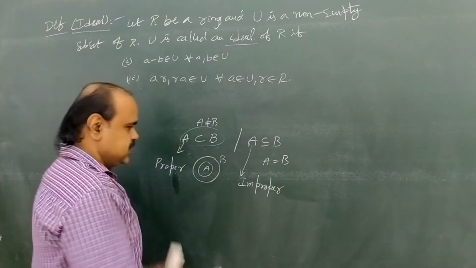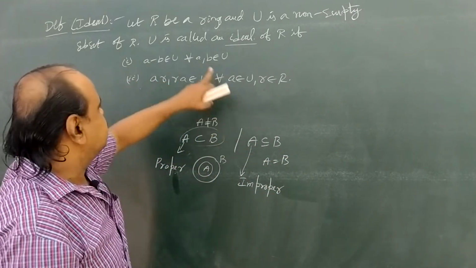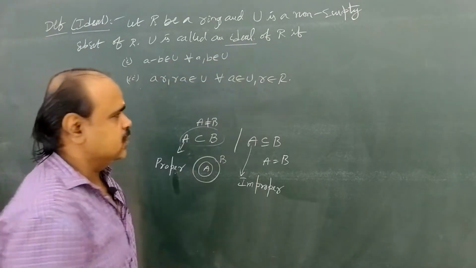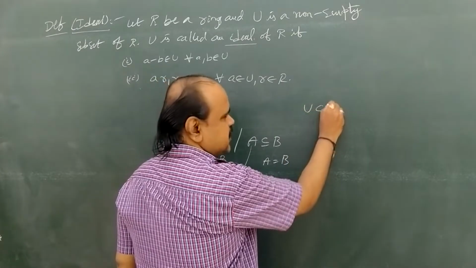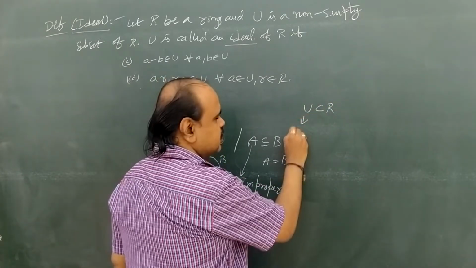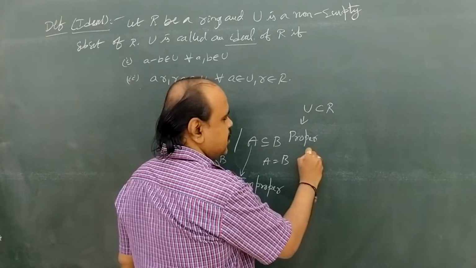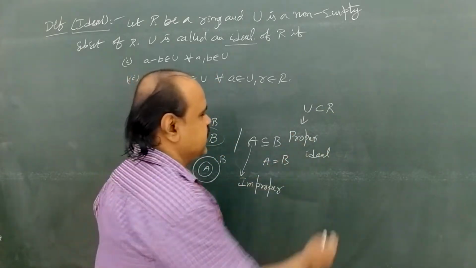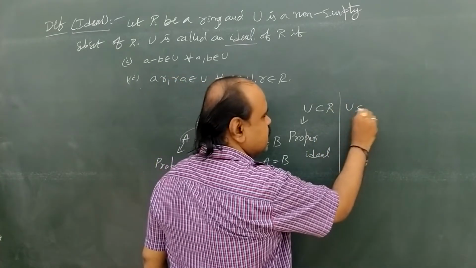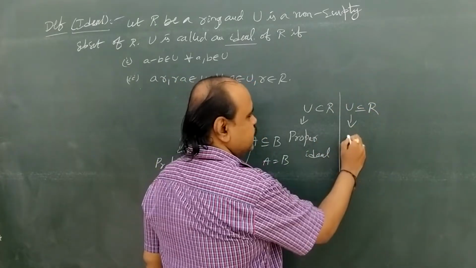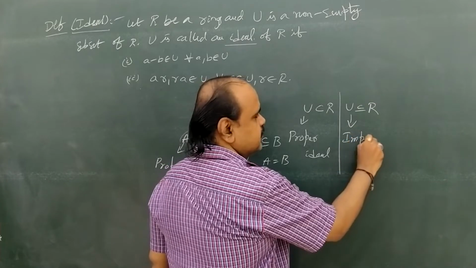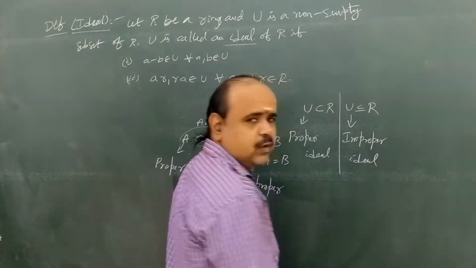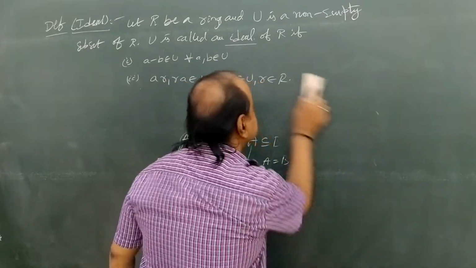Improper subsets. In a similar manner, by this definition we see capital U is an ideal. If U is strictly a subset of capital R, then U is called a proper ideal, whereas if U is a subset of or equal to capital R, then U is called an improper ideal.